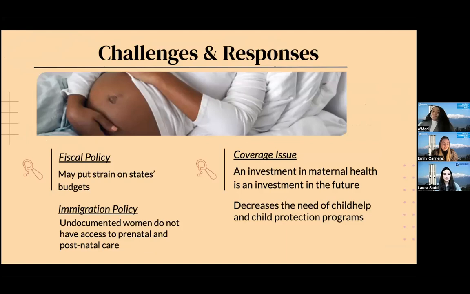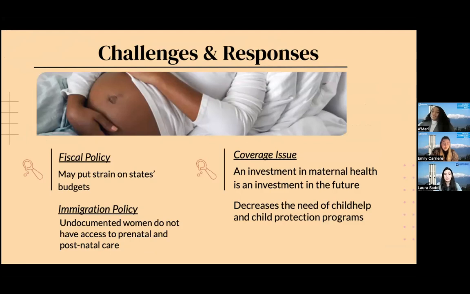So for our fiscal policy cross effect, there's going to need to be about a 12% increase in federal funding to implement these reform measures. However, this money can be found in the federal budget for child help programs, which include child protective services and the foster care system, which children can be forced into after a maternal death.